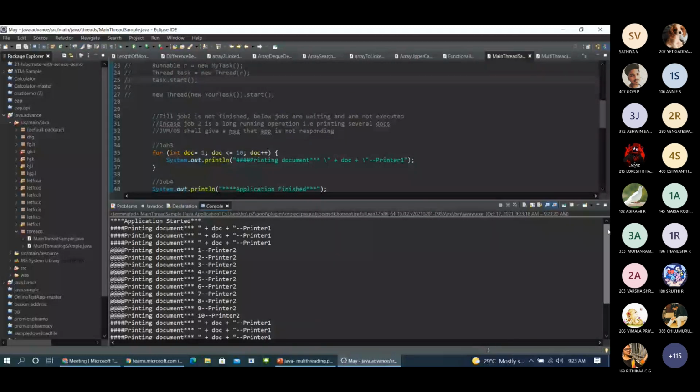We were expecting the printer one job should happen first, and then the printer two. Now we are facing some issues, like sometimes it is printing the printer one statements, and in between it is taking printer two and again going to printer one, because it is happening parallelly. It is not waiting for the other thread to execute. The thread we have created is executing parallelly, and the main thread is executing parallelly. No thread is dependent on any other, so it is not stopping the other thread from execution.